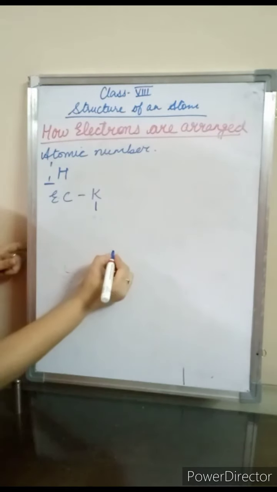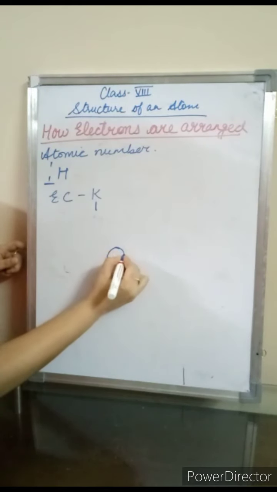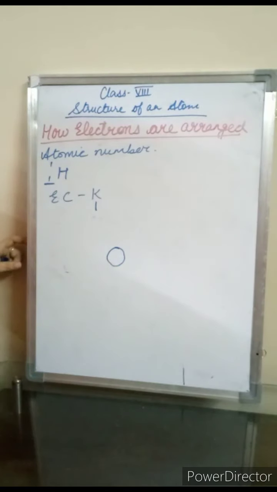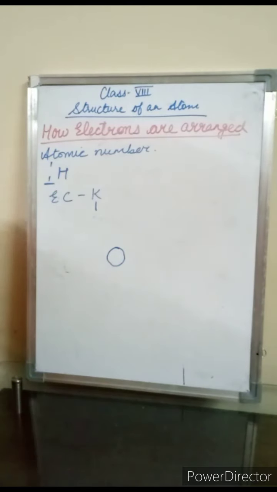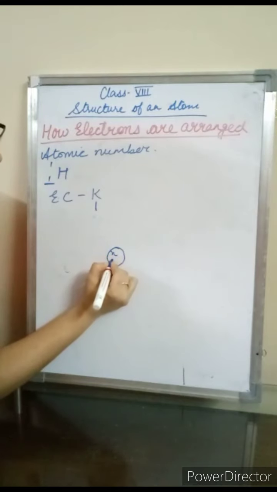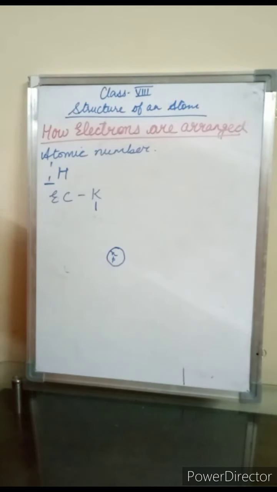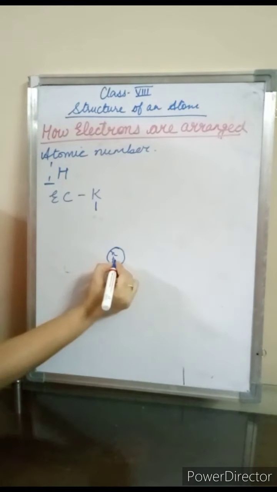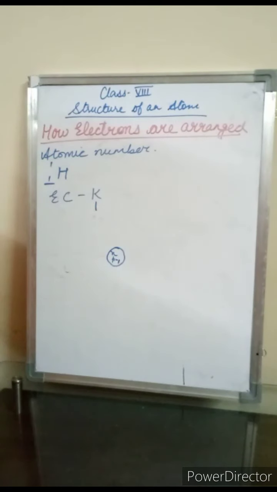How to draw the diagram? Very first you have to draw the nucleus. Now I had explained to you that the nucleus consists of neutrons and protons, right? Now students, what is the number of protons? Atomic number is equal to number of protons. So the protons are 1. So what is the number of neutrons?